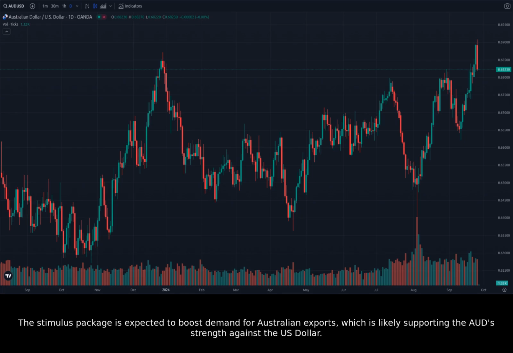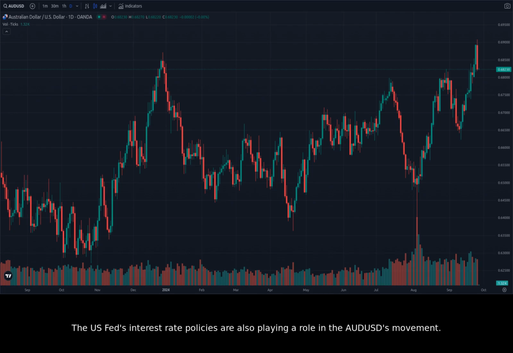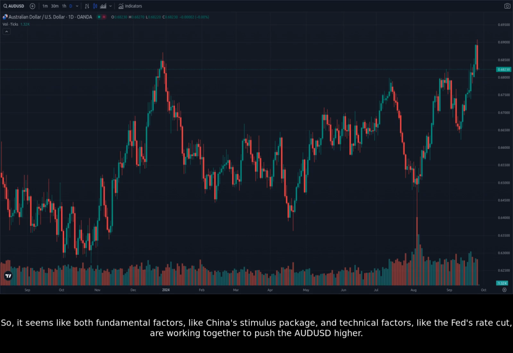The US Fed's interest rate policies are also playing a role in the AUDUSD movement. The Fed recently cut interest rates, which is making the US dollar less attractive to investors. This is putting downward pressure on the US dollar, and as a result, the AUDUSD is strengthening. So, it seems like both fundamental factors, like China's stimulus package, and technical factors, like the Fed's rate cut, are working together to push the AUDUSD higher.